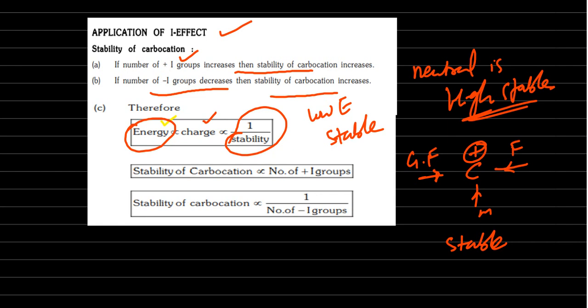Okay, that is physics. Stability of carbocation is directly proportional to the number of plus I groups. I already said that: my father, grandfather, mother, if there are maximum donors, then it is maximum stable. Okay, for minus inductive groups it is inverse. Now